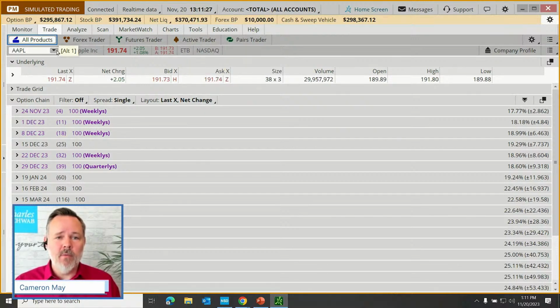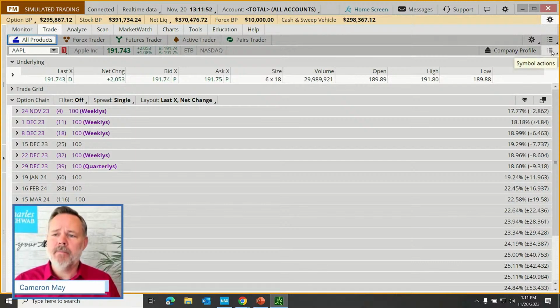It might mean that this security, if one were inclined to sell it short, one might actually be able to sell it short. If we see an HTB, it literally means hard to borrow. For those who sell short, they know what I'm talking about, and they know that the implication there is that even if they want to sell it short, they may not be able to. Finally, we have the exchange here. And over to the right is something called the company profile. We'll have a look at that in just a moment.